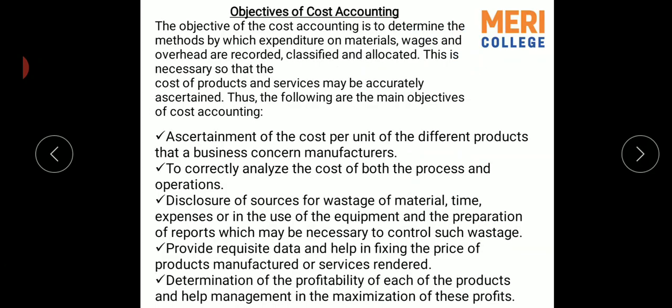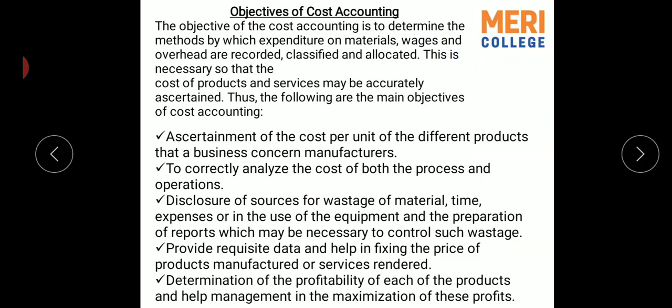Objectives of cost accounting. The objective of cost accounting is to determine the methods by which expenditure on materials, wages, and overheads are recorded, classified, and allocated. This is necessary so that the cost of products and services may be accurately ascertained.